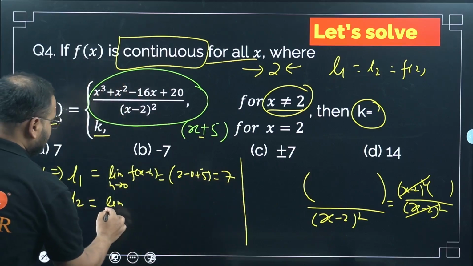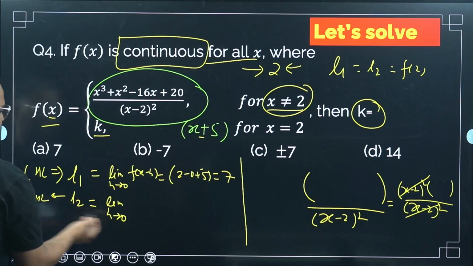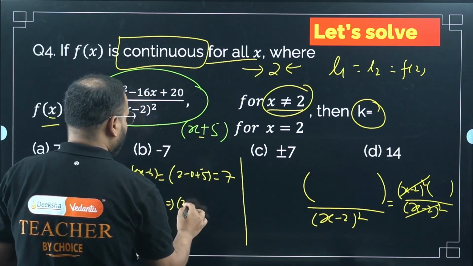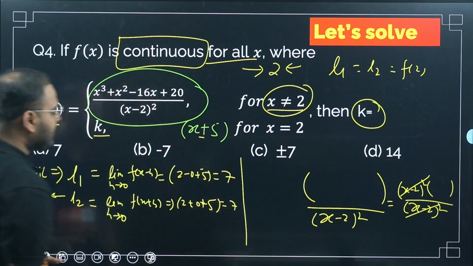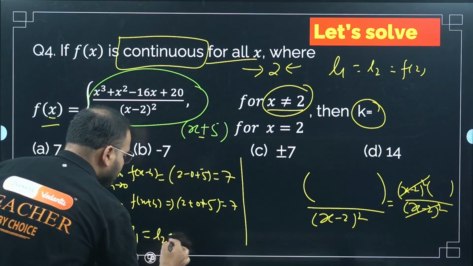Same way, I'll do this. h tends to 0 from the L2 side, from the RHL. I'll get this as f of x plus h. This will be simply 2 plus 0 plus 5. How much is that? Again 7. So my L1 and L2 are what? My L1 is equal to L2 is equal to 7.